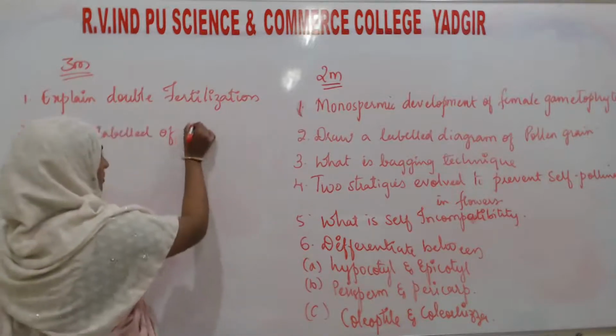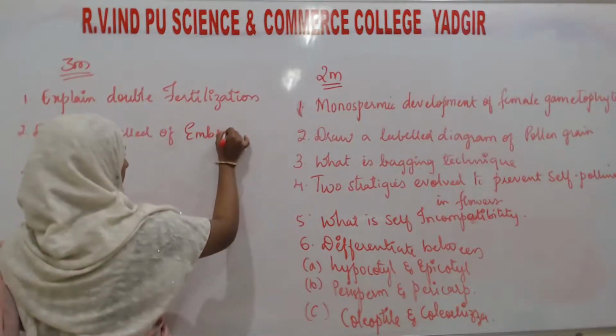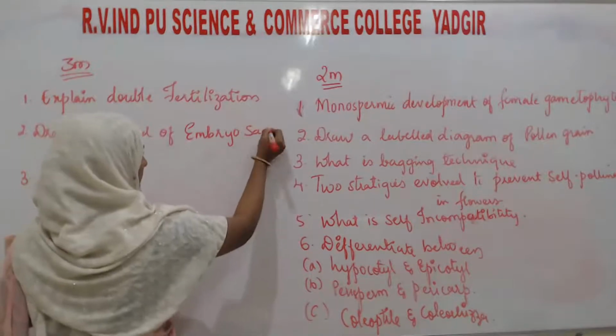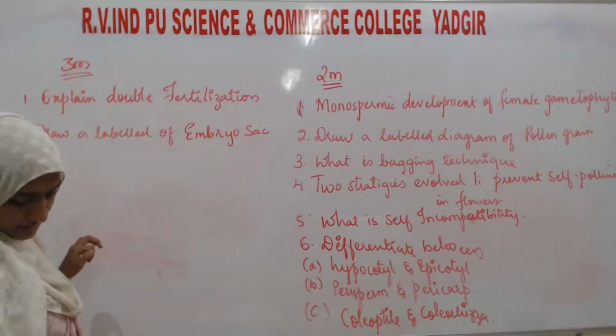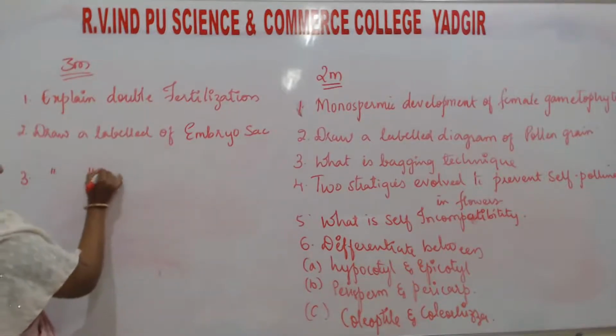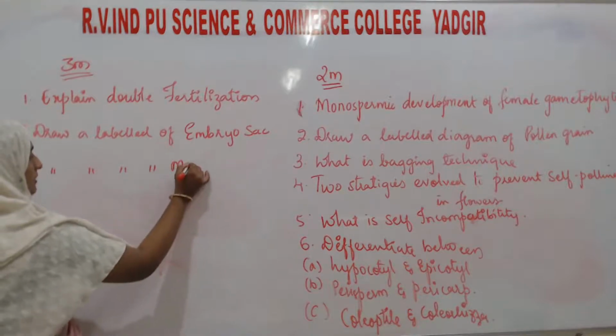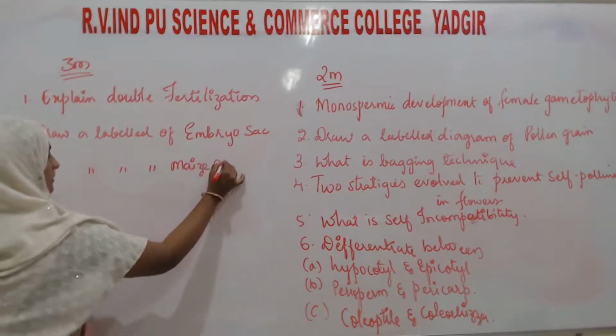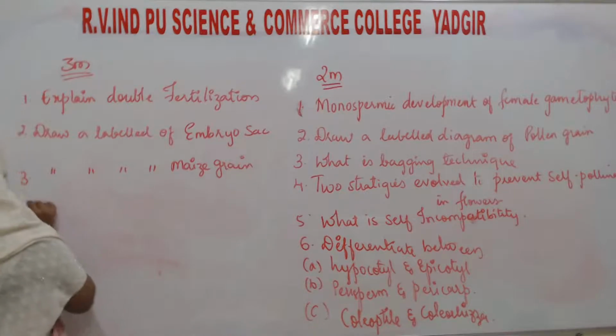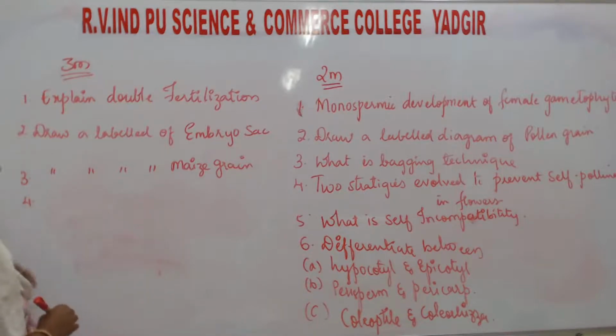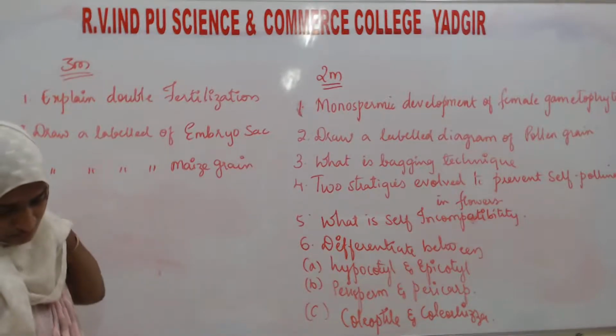Draw a labeled diagram of embryo sac. The next, draw a labeled diagram of maize grain. Then double fertilization.